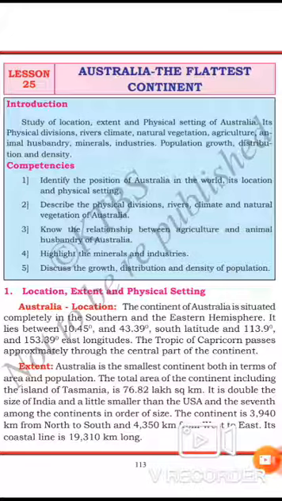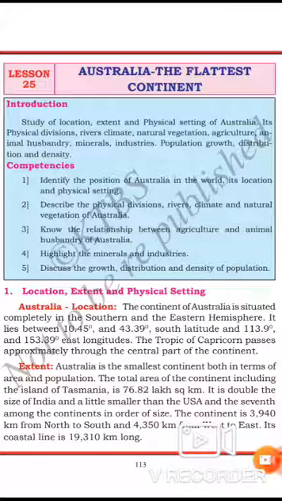The third important physical division of Australia is the Western Plateau. It extends from the Gulf of Carpentaria to Onslow. It has Perth and Albany in the southeast. This tableland occupies more than two thirds of the continent. It is mainly a desert area on which dunes are mostly mobile.